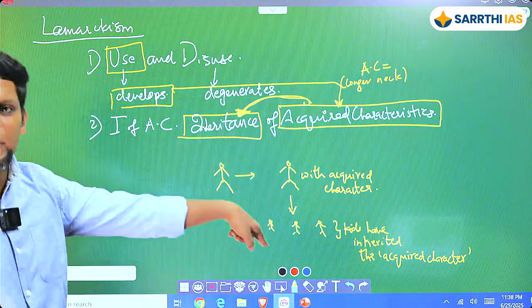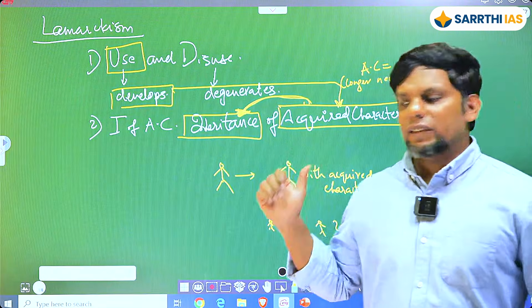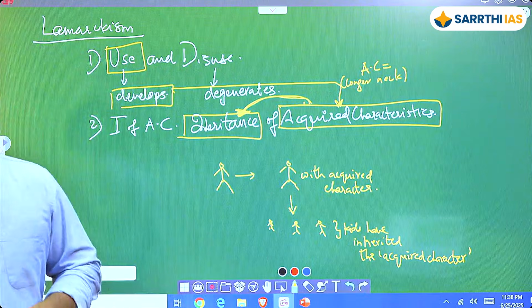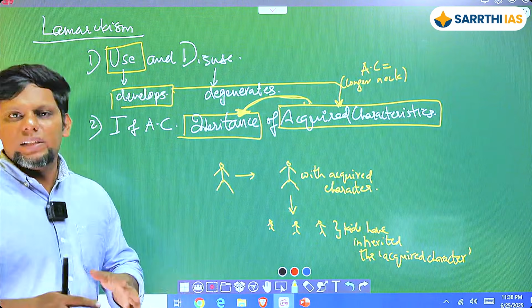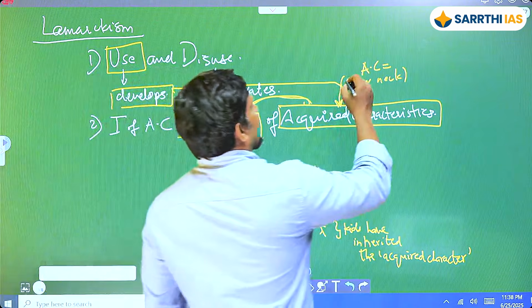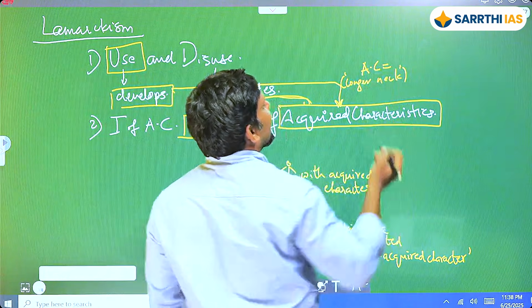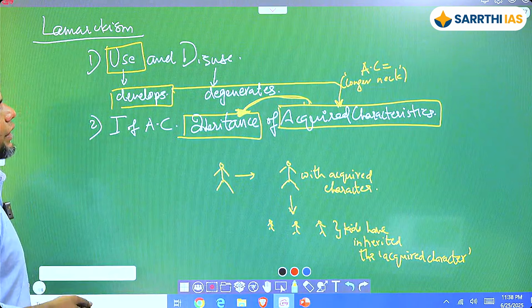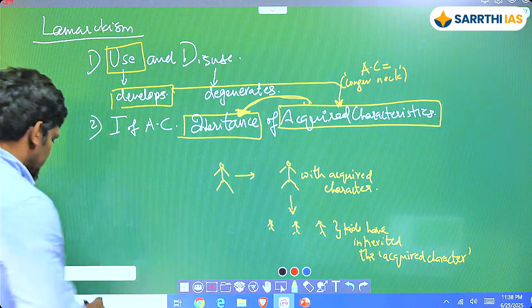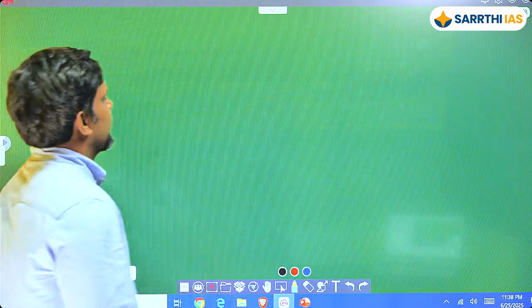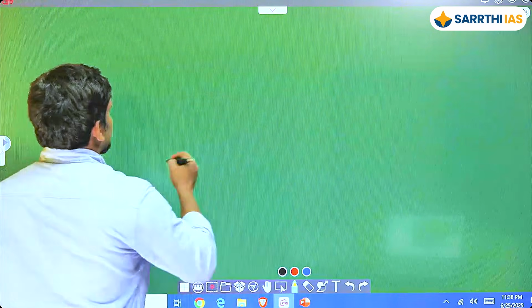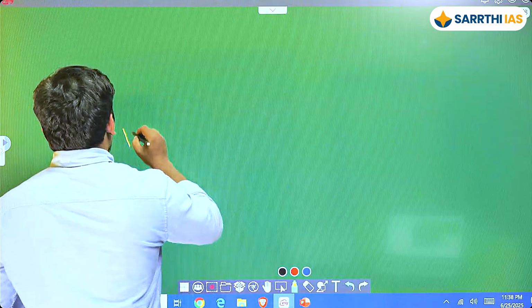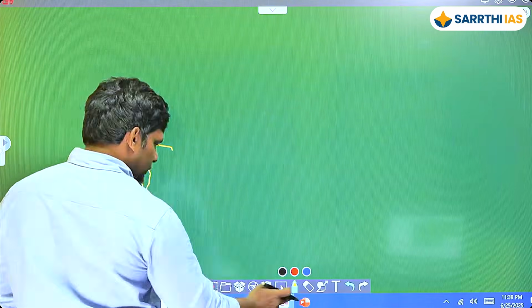Is this flow clear? He does not define exactly which acquired character. The acquired character that he's talking about is basically this. In fact, if I want to use his terms, I'm going to put this in quotes. So we are basically taking his example. If I have to talk about this, let's say initially this is the neck.